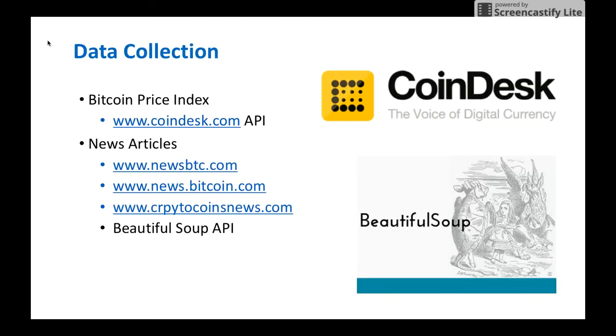The utilized data are the Bitcoin Price Index, BPI, and relevant news articles to Bitcoins. The numerical data for the BPI were retrieved by using the API from Coindesk.com and specifying the start and end dates of interest. As for the articles, we found main news outlets that were primarily interested in the topic of Bitcoin itself. These were newsbitcoin.com, newsbtc.com, and cryptocoinsnews.com. By employing the Beautiful Soup API to scrape the articles from these websites, we were able to get 770, 3,851, and 4,917 news articles respectively.